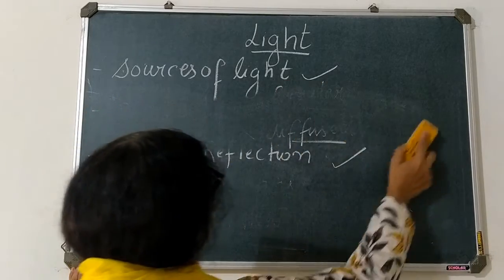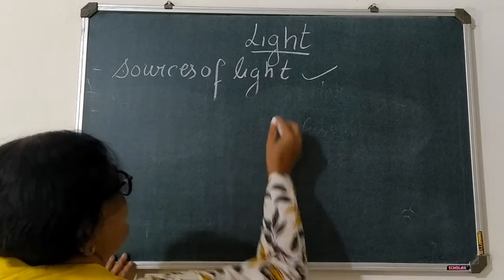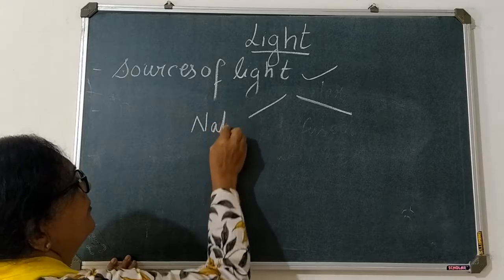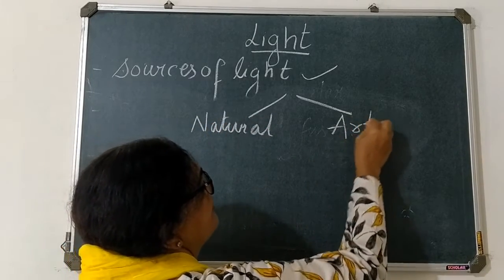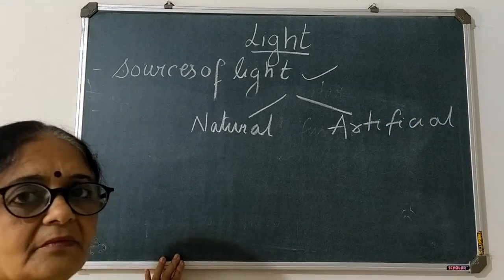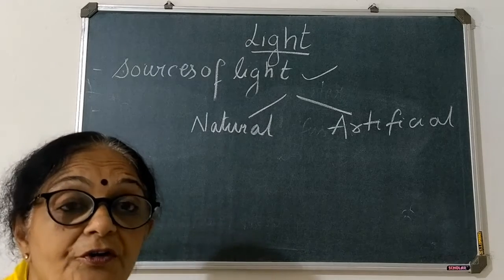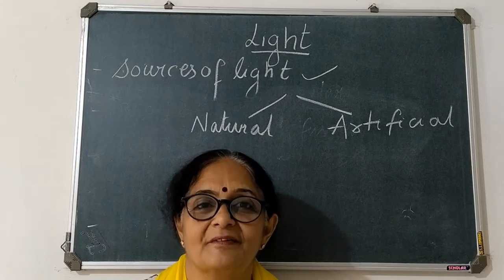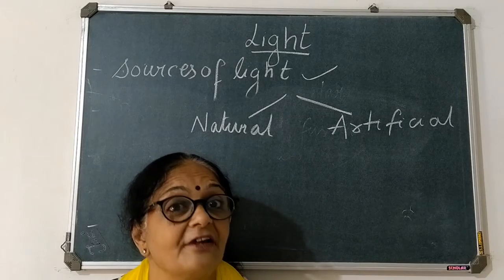There are two types of sources of light. You may call it as natural and artificial. Now what do you understand by natural sources? Sources એટલે આપણને light ક્યાંથી મળે છે? From where do we get the light? એને કહેવાય છે source. That is called as a source.